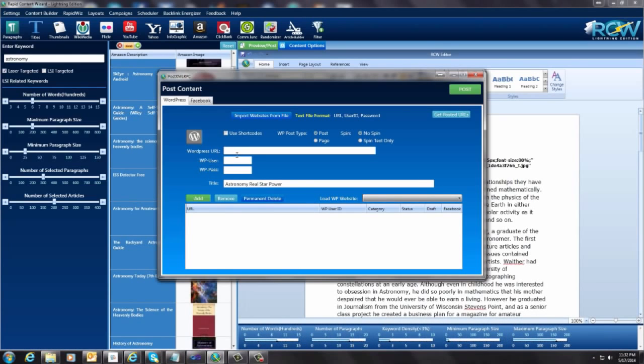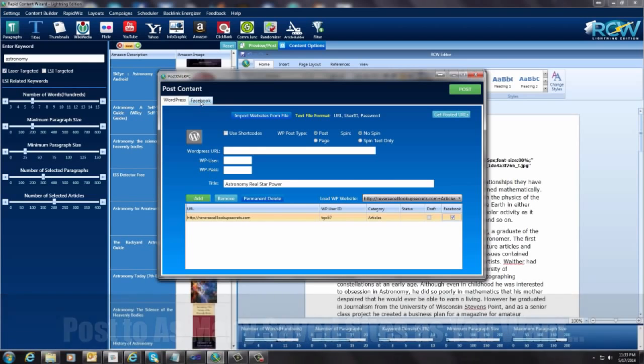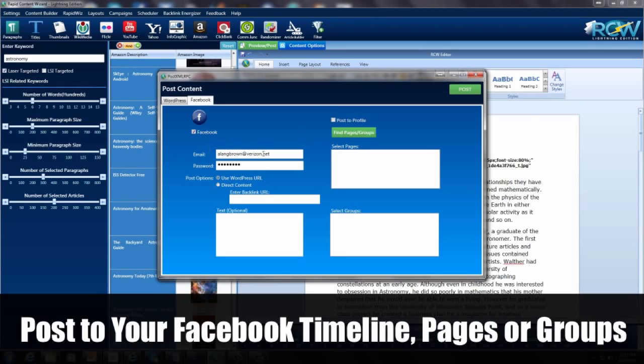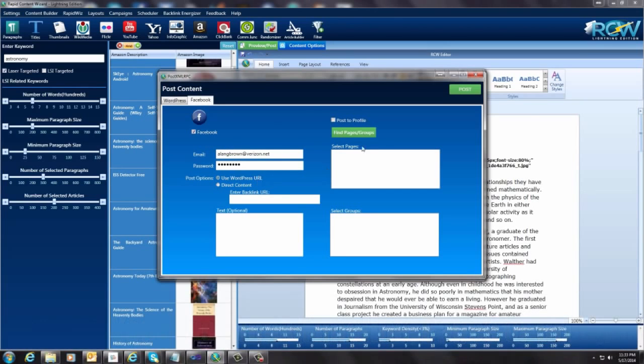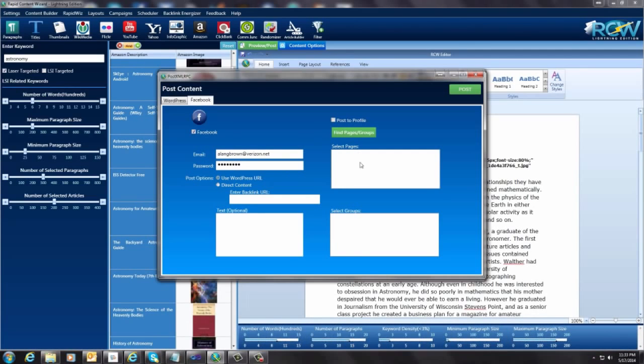So you can either enter the website that you want to post to right here and click add, and it will add it to this drop down list. I already have some that are in here, so I'm just going to select one, and it already has it and it's saved for me, and I'm going to post this. This is also going to be posted on Facebook, so I'm going to check that box. Then I'm going to come over here and click this little Facebook because I want it to go to Facebook. And you have three options here with Facebook. You can post it to your personal profile. You can find pages and fan pages and groups that you subscribe to, and post to those.